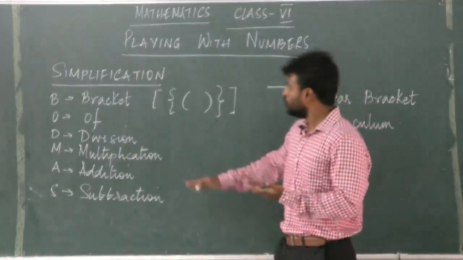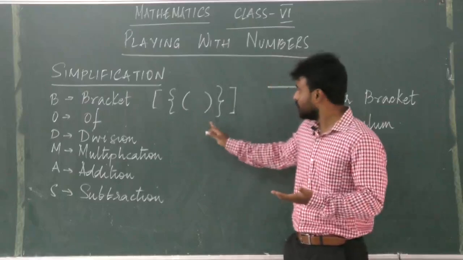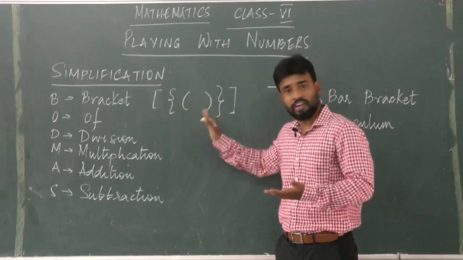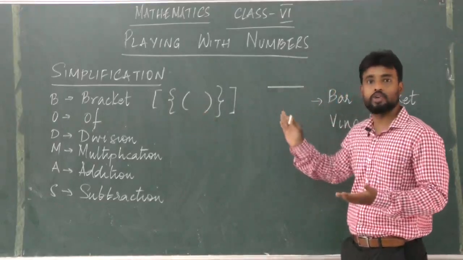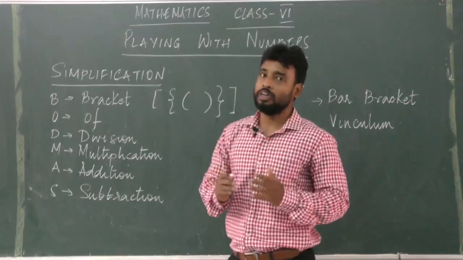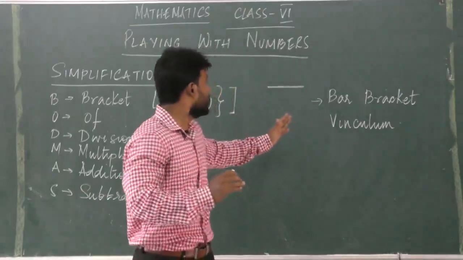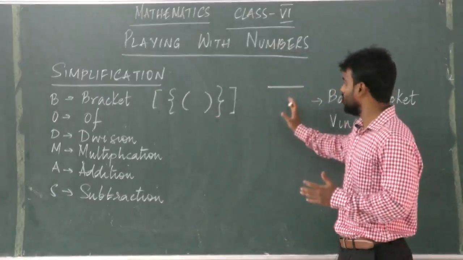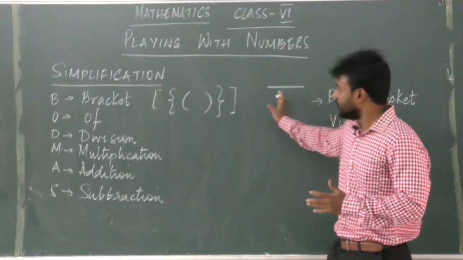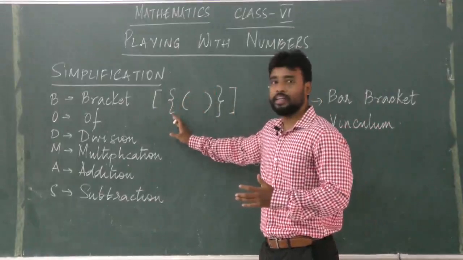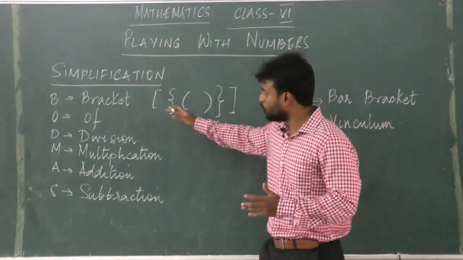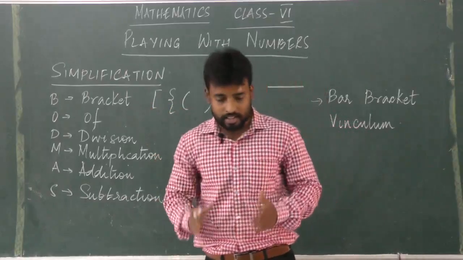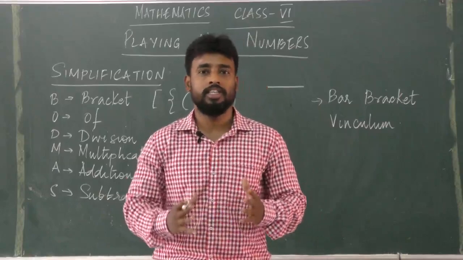So basically we have three types of brackets here: square bracket, curly bracket and circular bracket. Apart from that, we have another additional bracket which is called vinculum or bar bracket. So this is how we work, and first of all, maintain the order. First bar bracket has to be solved, then the square bracket, then curly bracket and then circular bracket, and then we come to off, division, multiplication, addition and subtraction. So let us take up a simplification problem and let us see how we solve it.